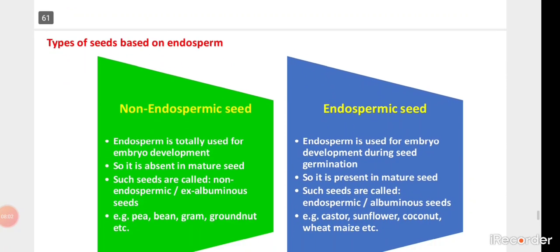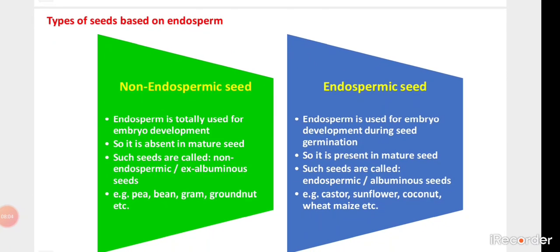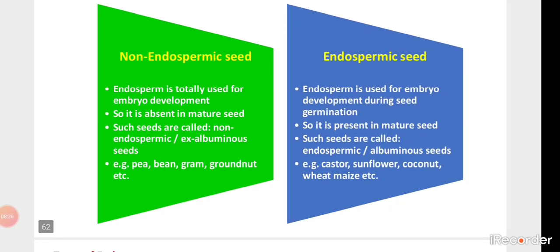Types of seeds based on the endosperm: non-endospermic seed and endospermic seed. If the endosperm is used up by the embryo during development, it is said to be non-endospermic. If the endosperm is used for embryo development during seed germination, it is said to be an endospermic seed. Okay, the question may be asked like this: distinguish between the endospermic seed and the non-endospermic seed. Then we can easily distinguish them with the help of these points.